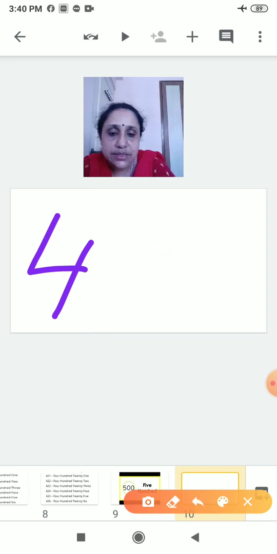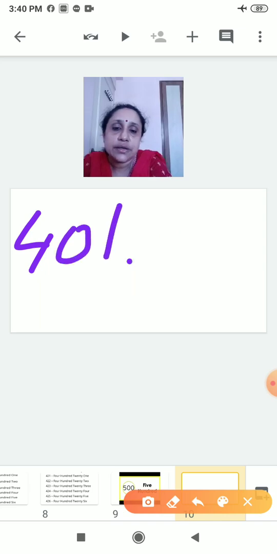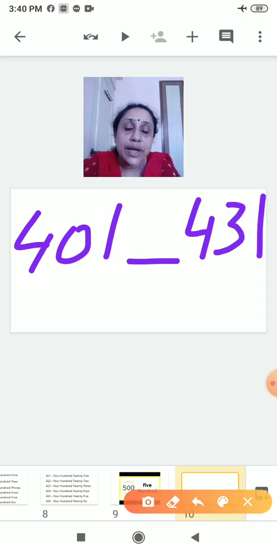Now again some questions I will put. Look here, 401, here it is a place, and 431. Now you have to put greater than or smaller. So tell me, what sign I will put? One side it is written 401 and the another side is 431.